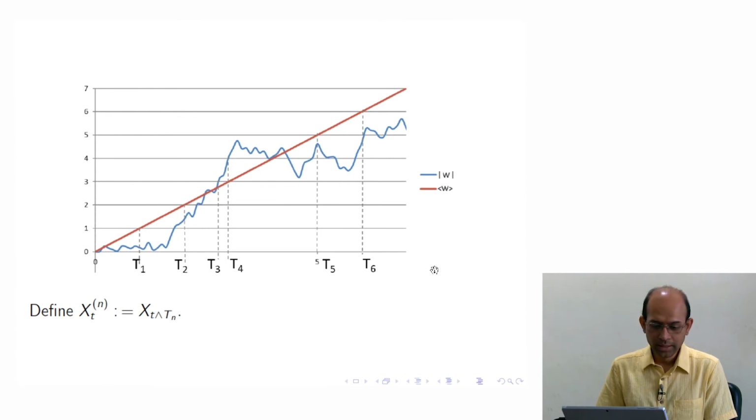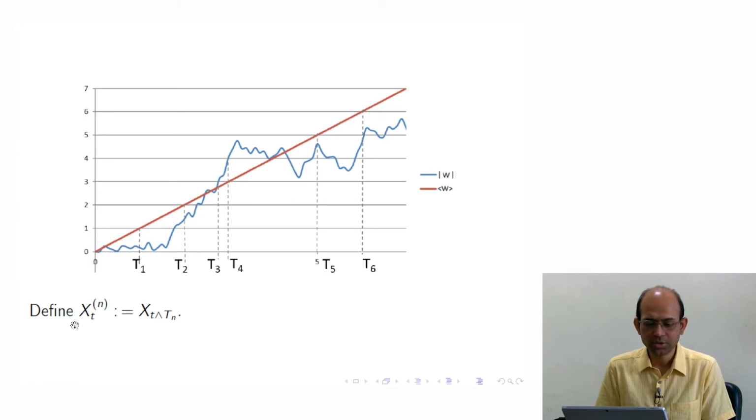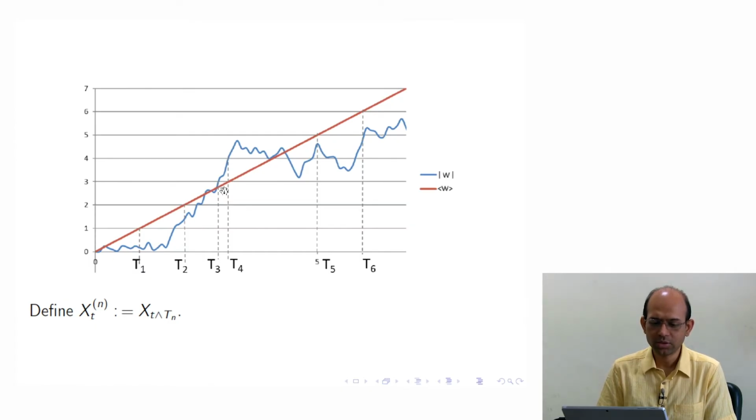After obtaining this sequence of stopping times, we construct a stochastic process, the localized process X at t minimum Tn. What does it mean? After Tn, say for example n is equal to 4, if the stochastic process is here, then we put it equal to the same value, constant and flat, and that would be the sample path for that particular omega. So that is my localization of the integrator. The integrator is localized this way.